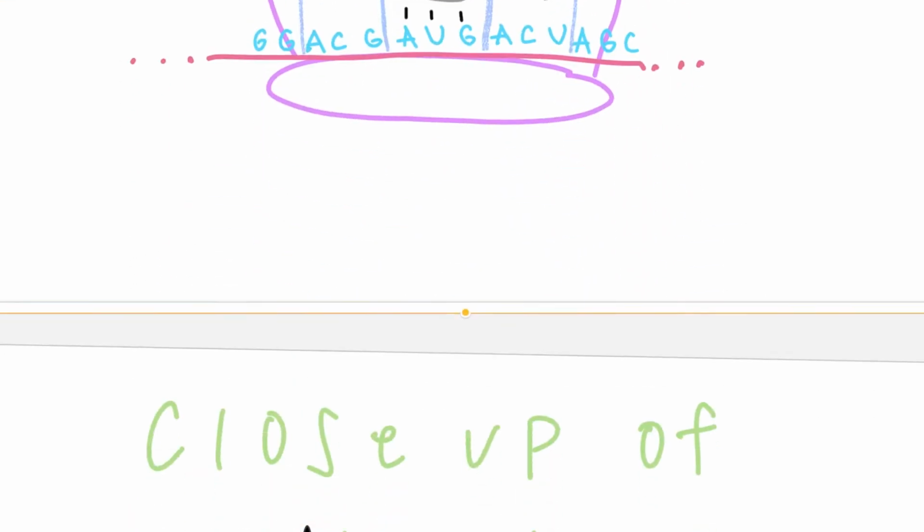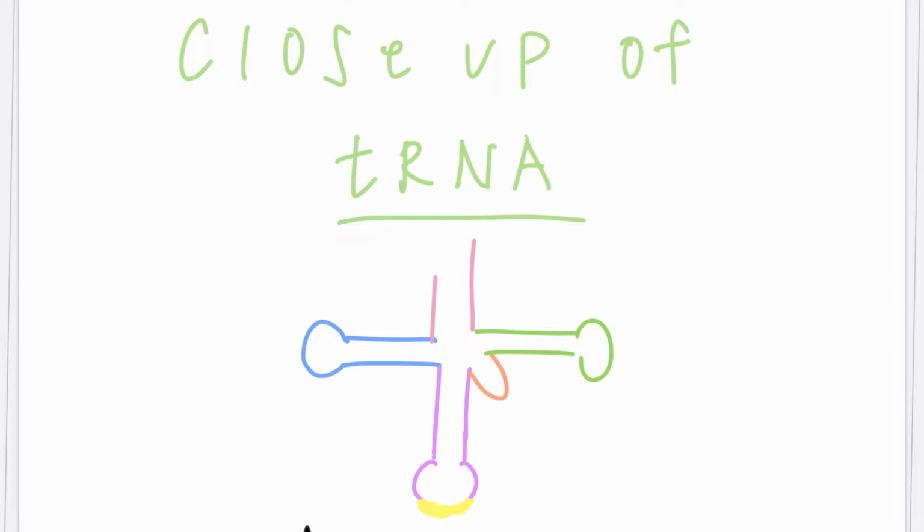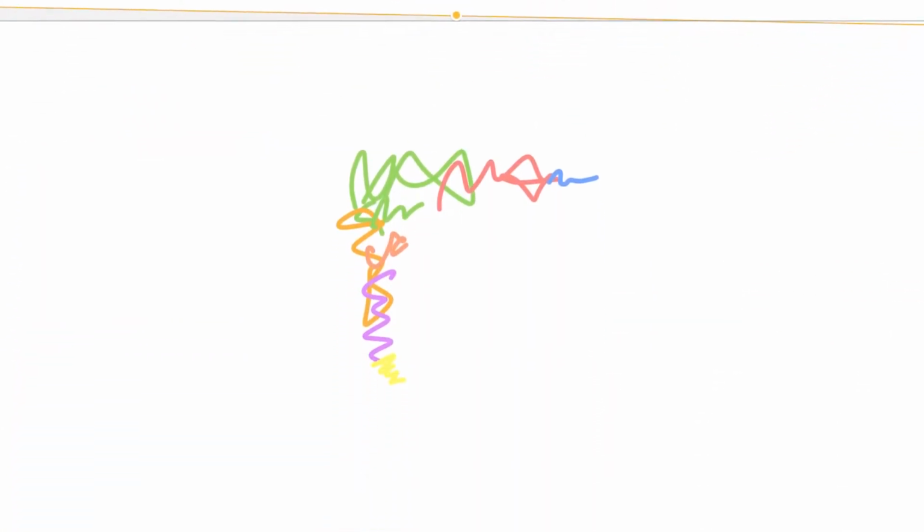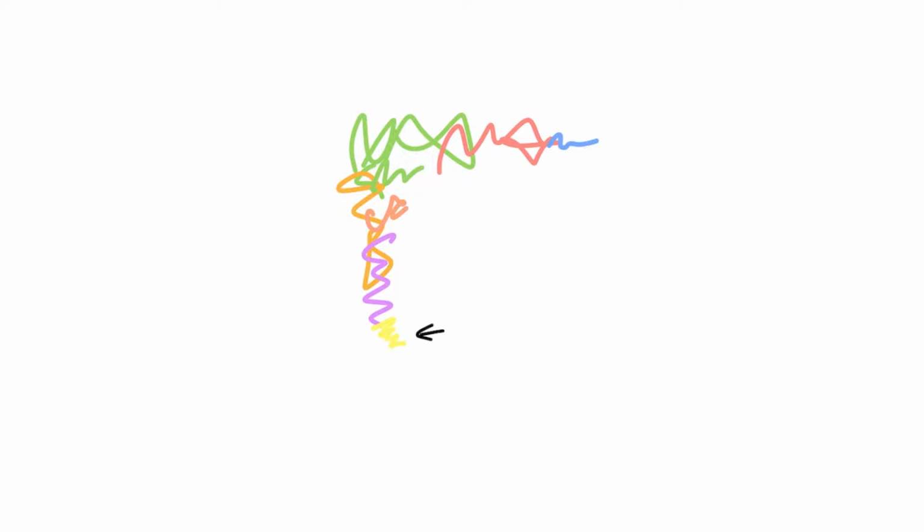This is a diagram of the two-dimensional structure of tRNA. This yellow part is where the anticodon is located. In reality, it would actually look like this. The tRNA is actually all twisted up, and this yellow part is the anticodon.